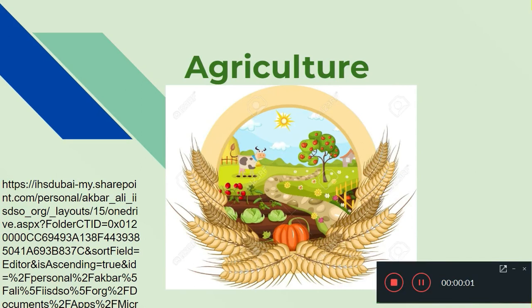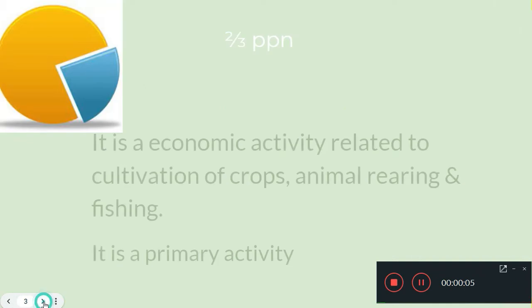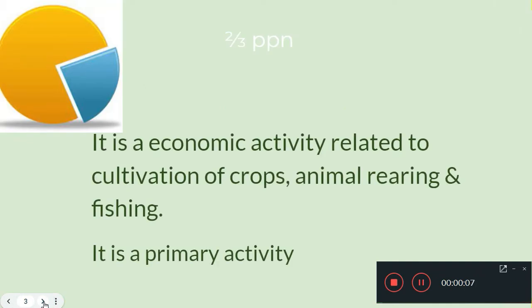So now we are going to start a new lesson, that is agriculture. We come to agriculture. It is actually an economic activity related to cultivation of crops. In addition to that, there are two more things, that is animal rearing and fishing. So agriculture is an economic activity related to cultivation of crops, animal rearing and fishing.